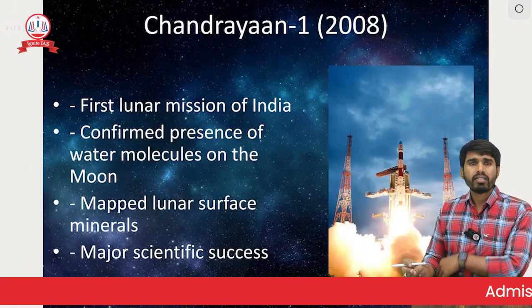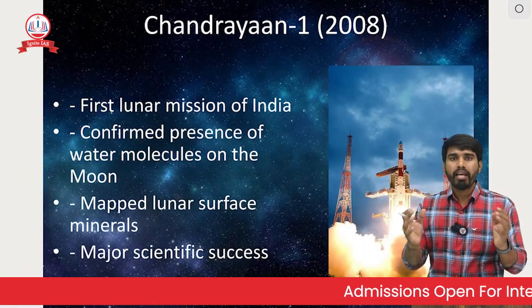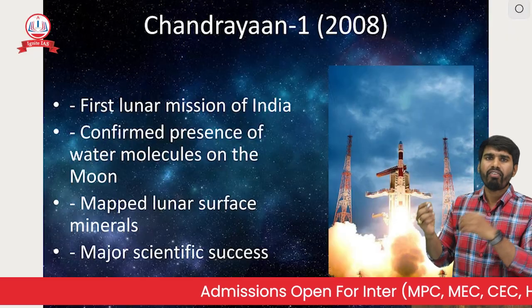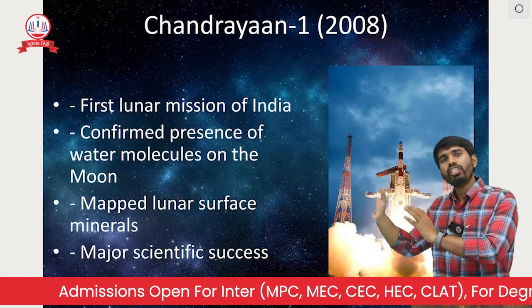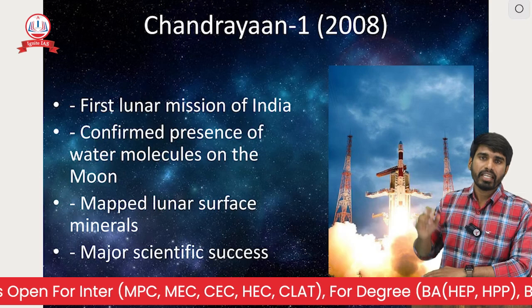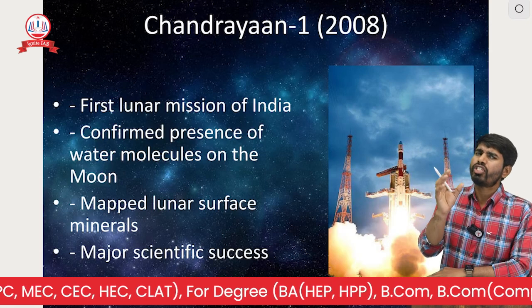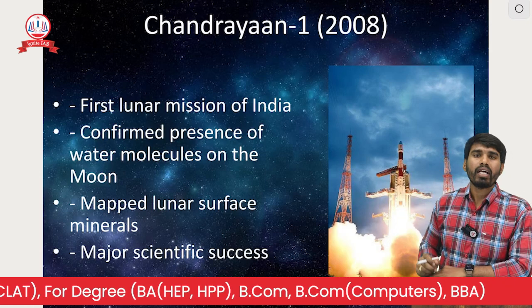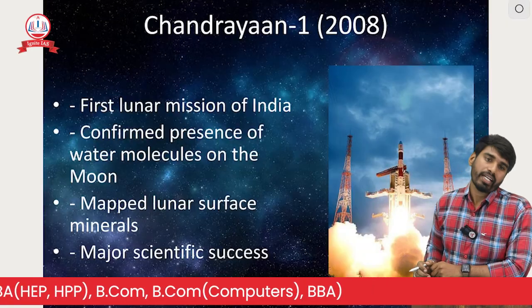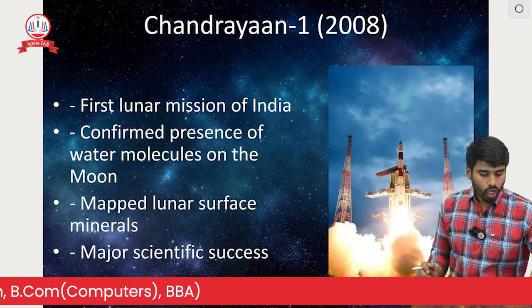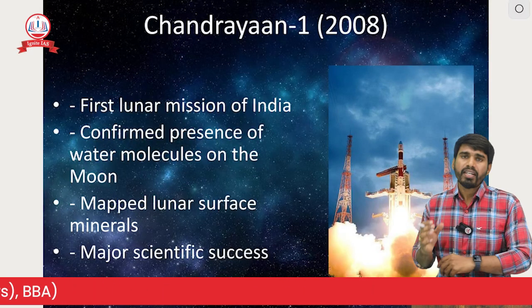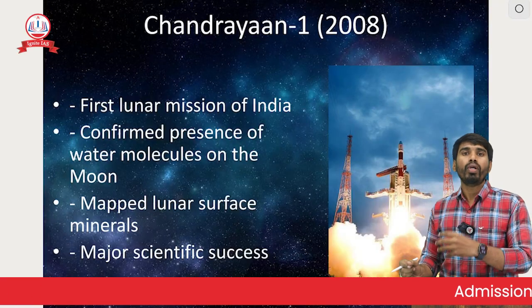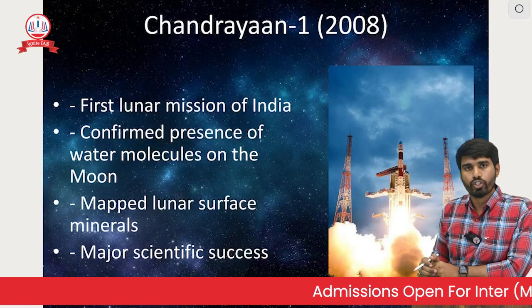Moving on, now let us come into the main picture. The Chandrayaan mission is done in three stages. We have Chandrayaan 1, Chandrayaan 2 and Chandrayaan 3. Now let us dive deep into it and understand what Chandrayaan 1, 2 and 3 are. What are the purposes and objectives of these Chandrayaan programs? Chandrayaan 1 is the first lunar mission of ISRO.